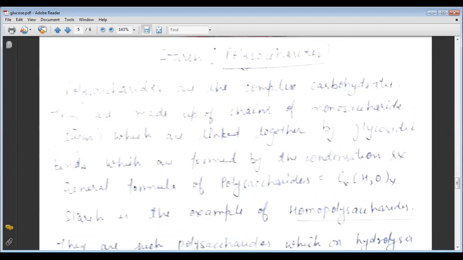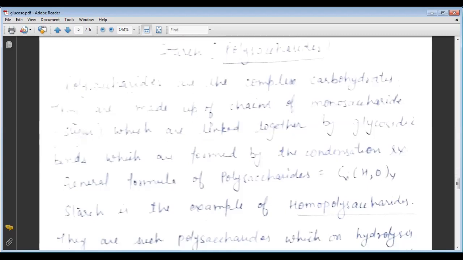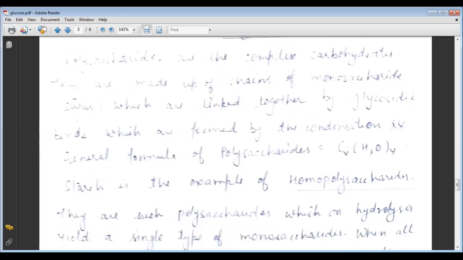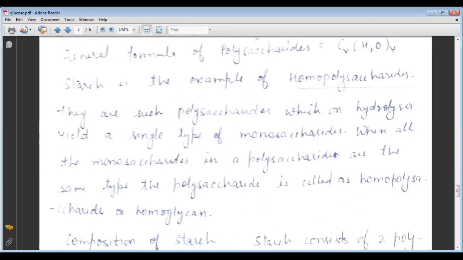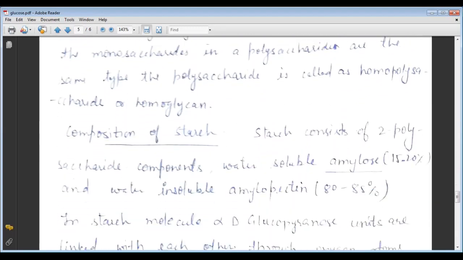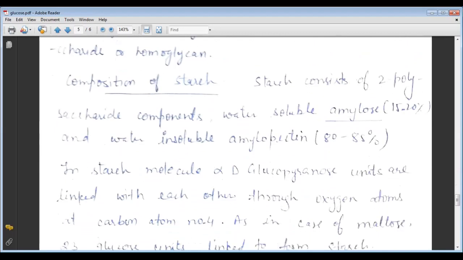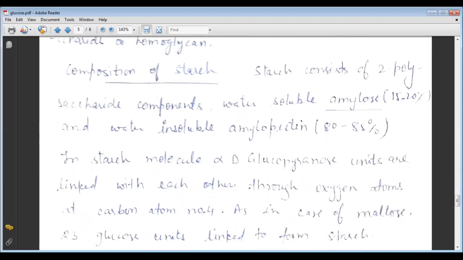Complex polysaccharides are complex carbohydrates made by chains of monosaccharides, that is sugars, which are linked together by glycosidic linkages. Starch is a type of homopolysaccharide. The starch consists of two polysaccharide components: the water soluble amylose, 15 to 20%, and the water insoluble amylopectin, 80 to 85%.